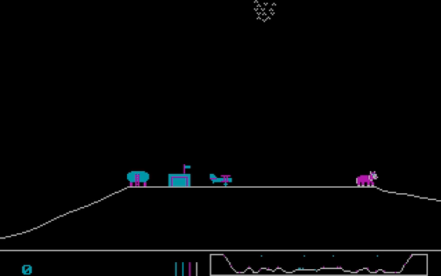The plane is equipped with a machine gun and a supply of bombs. This weaponry can be used to destroy enemy buildings and down enemy planes. Gauges in the status bar at the bottom of the screen show the remaining lives, fuel, bombs, and bullets, respectively.